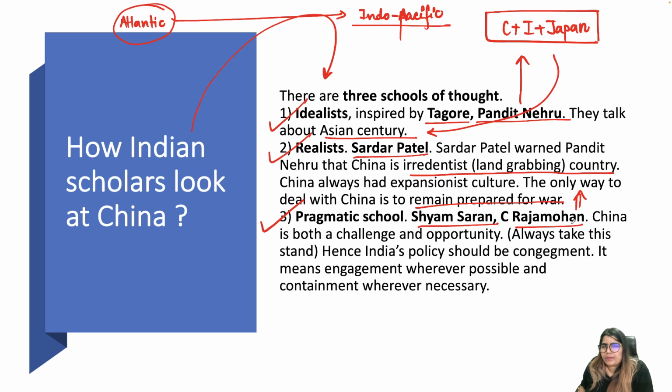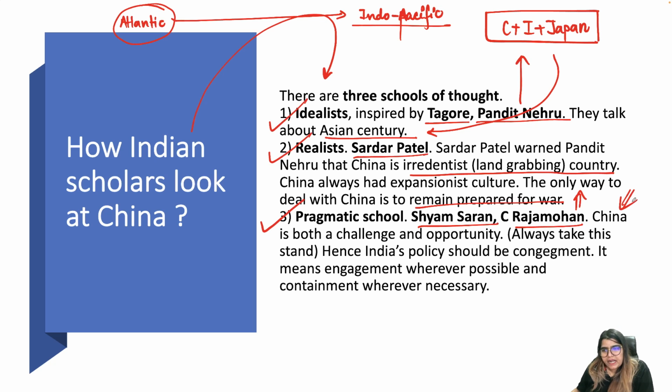These are two very important foreign policy experts that we have to quote in India-China relations, India-Afghanistan, India-Africa, India-Latin America, India-US. Their opinions are very important for us as students of PSIR optional.